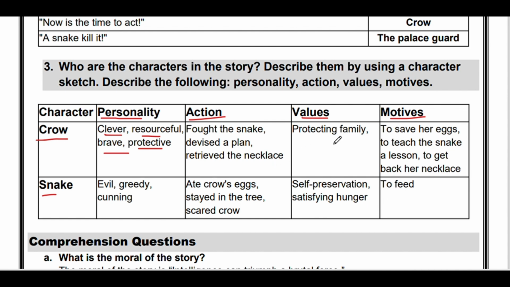Values: protecting family. Motive: to save her eggs, to teach the snake a lesson, to get back her necklace. This is the motive, the aim of the crow.